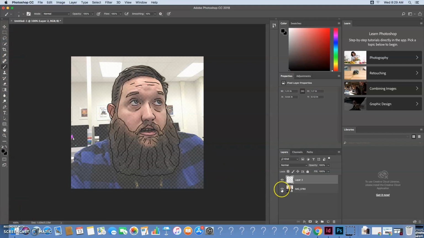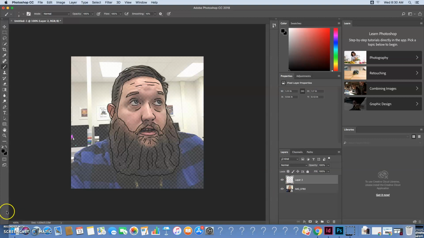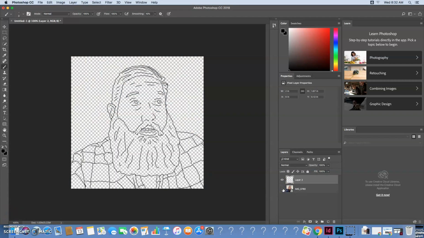So I'm doing a pretty quick draw here, but you can see as I'm going along, what I'm doing is pressing the eyeball on this layer to see what I've got. Notice it's good not to close all those lines because it creates a more natural looking face. Okay, I've done a little bit of texture for the hair, and I do want the shoulders in there too, so I'm going to add that. Okay, you'll notice I've added a little more detail in the shirt. I've even done the pattern on the shirt. All that matters, but what we want is a head and some shoulders in there. I like it best when they're not staring straight at the camera, but now we have a line drawing there that we can work with.